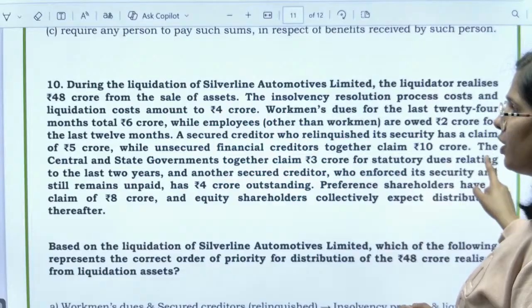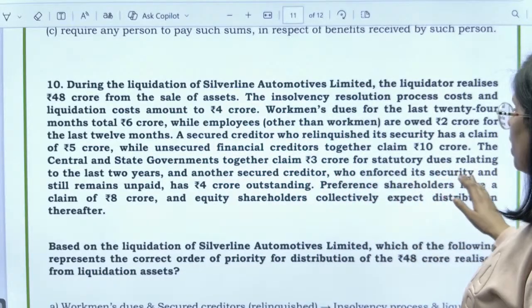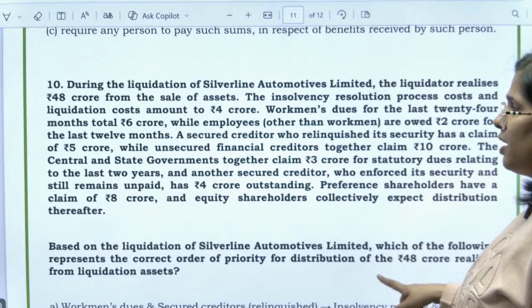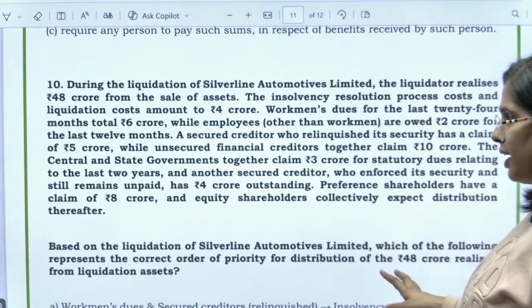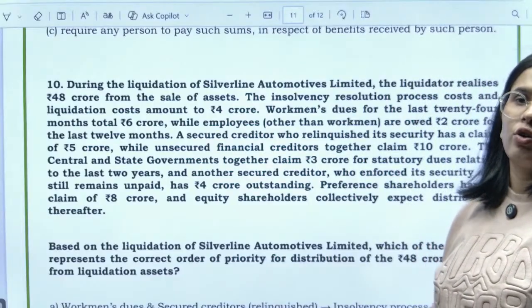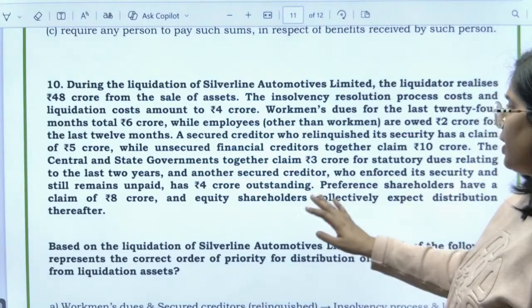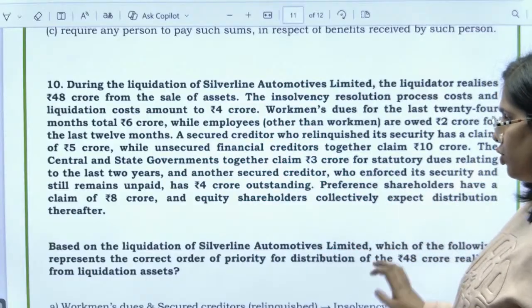Unsecured creditor 10 crore. Central government 3 crore, right? And another secured creditor who enforced its security still remains unpaid, has 4 crore outstanding. मतलब सिक्योरिटी को इन कैश कराने के बाद में भी 4 करोड़ रुपए बचे हुए हैं देने के लिए. Preference shareholders have a claim of 8 crores and equity shareholders collectively expect distributions thereafter.